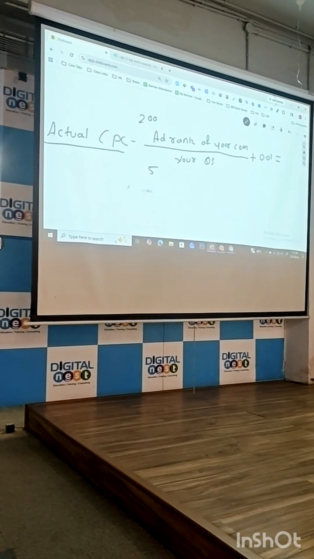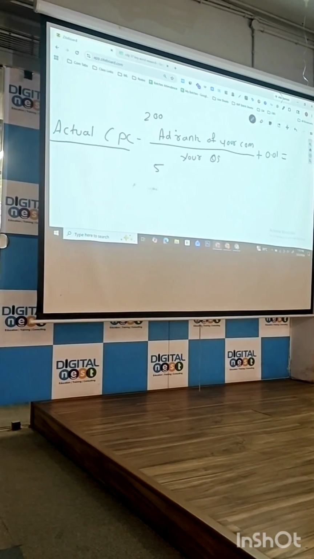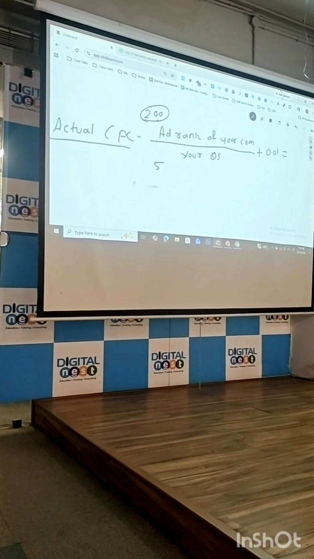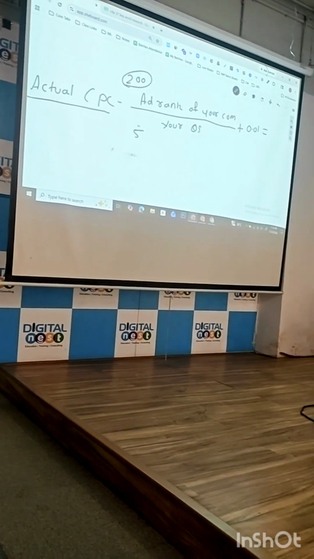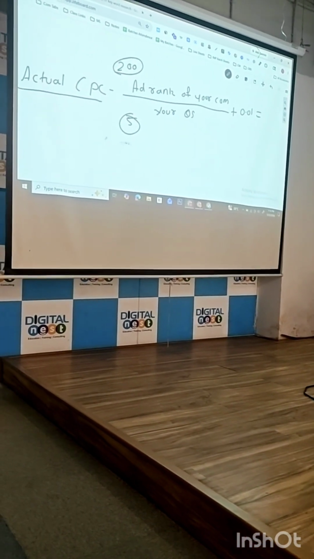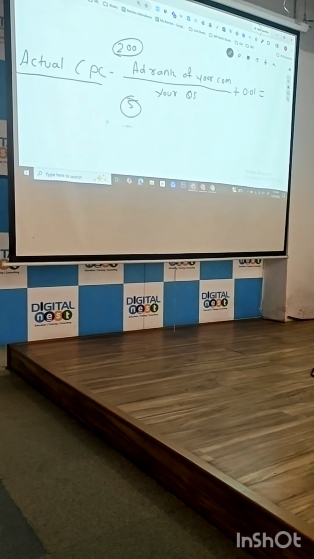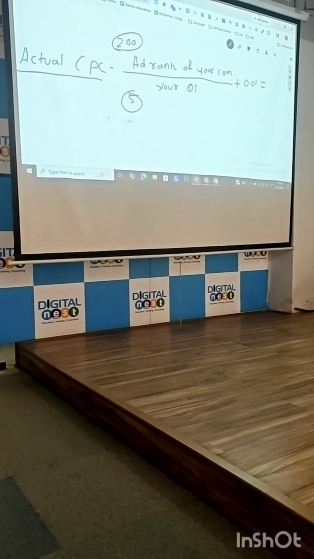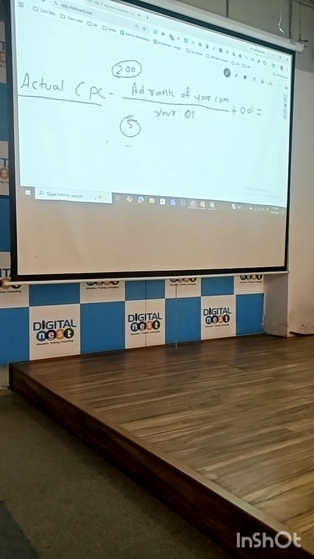Let's say your competitor's ad rank is 200 and your quality score is 5. Tell me what will be the CPC? Your competitor's ad rank is 200, your quality score is 5. So 200 divided by 5, plus 0.01, is equal to 130.